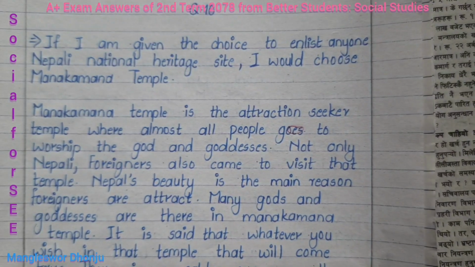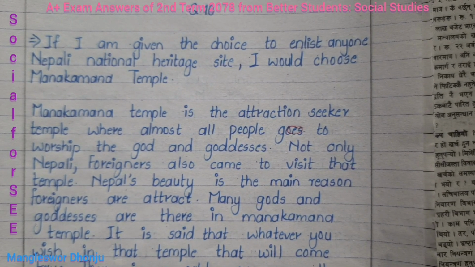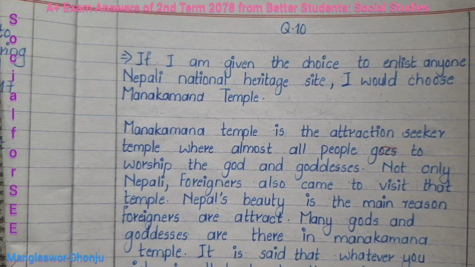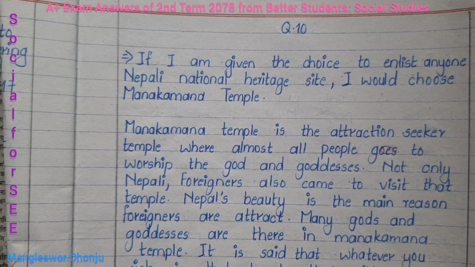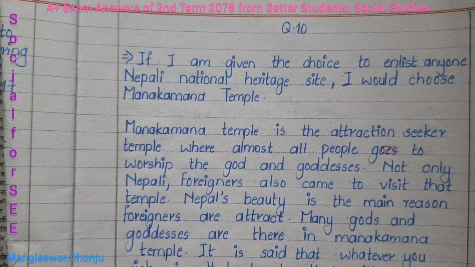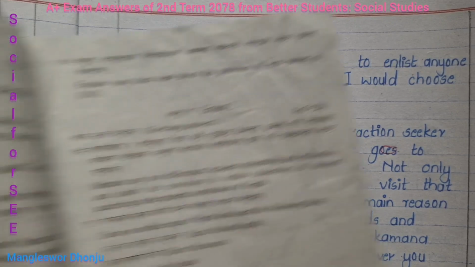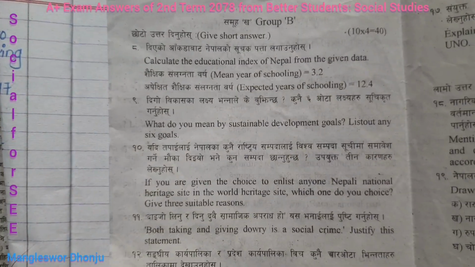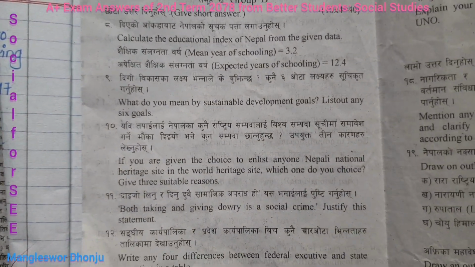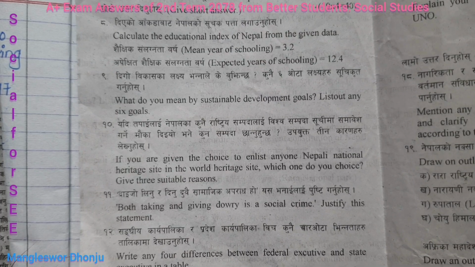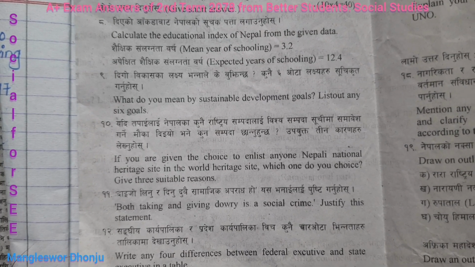In terms of group C, long question answers. Next copy I have question number 10. Question number 10 means, if you are given the choice to enlist any one Nepali national heritage site in the World Heritage Sites, which one do you choose?